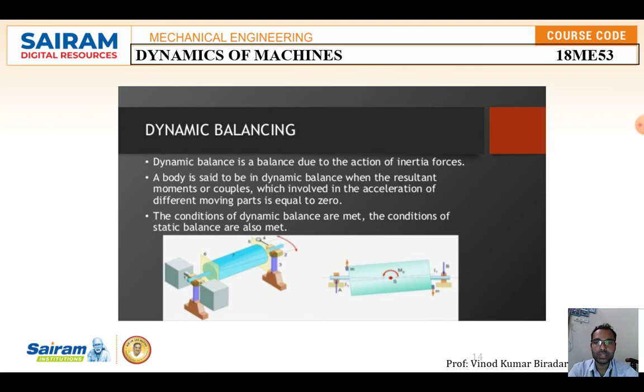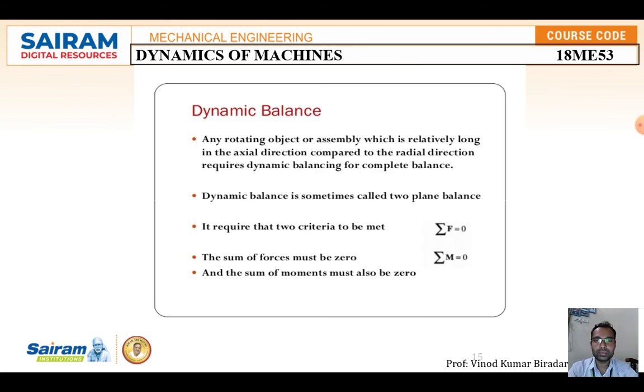A body is said to be in dynamic balance when the resultant moment or couple involved in the acceleration of the different moving parts is equal to 0, on both sides. Such type of balance is called dynamic balance. When the conditions of dynamic balance are met, the conditions of static balance are also met. So these are the differences between static balancing and dynamic balancing. Next, the sum of the forces is equal to 0 and the sum of the moments about both sides of the shaft is equal to 0.